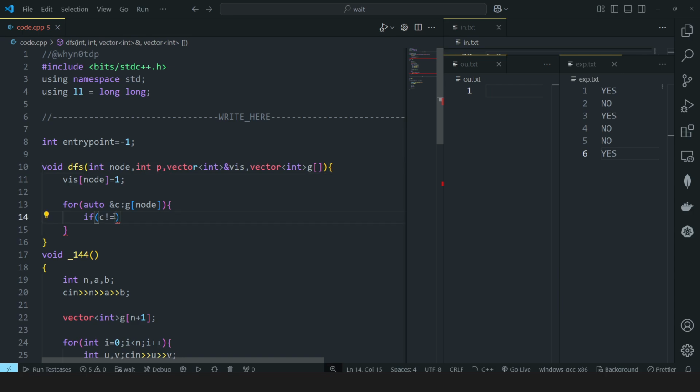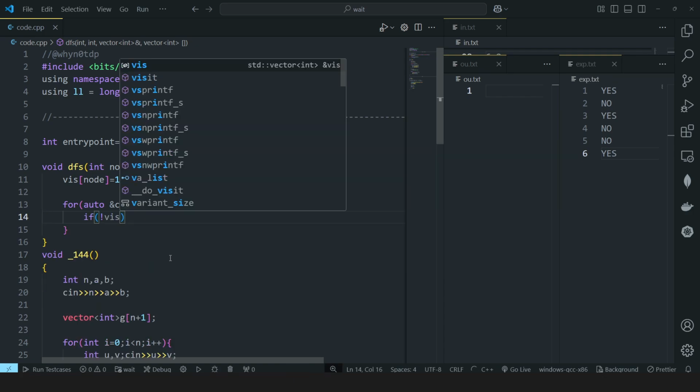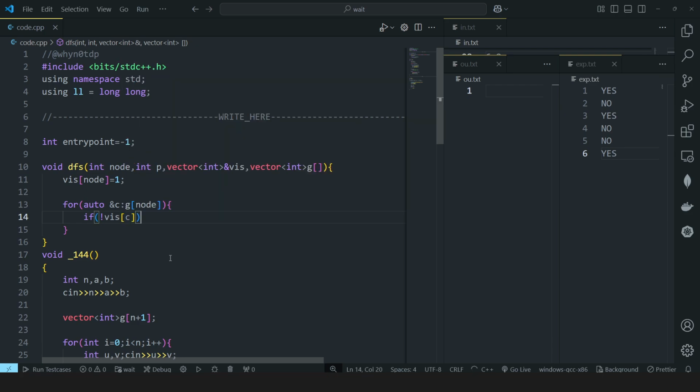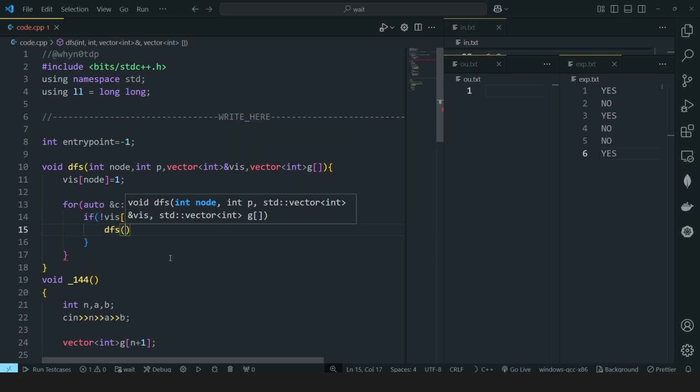So if this child is not equal to the parent, then it means that, but wait, I think instead of this I will first check if the child is already visited or not, right? So if this child is not already visited, then I will pass my DFS call to this, and I will be passing the child, and its parent is the node now, and visited would remain the same and this graph would remain the same, right?